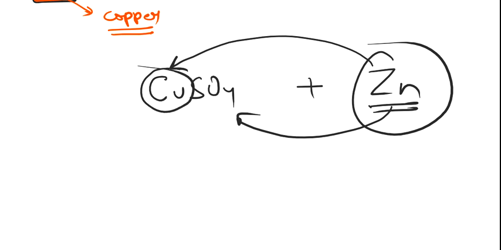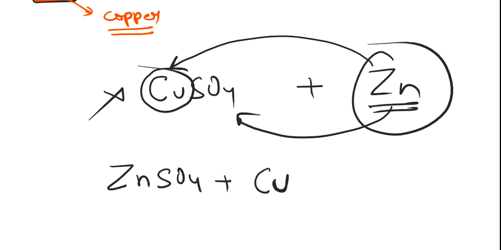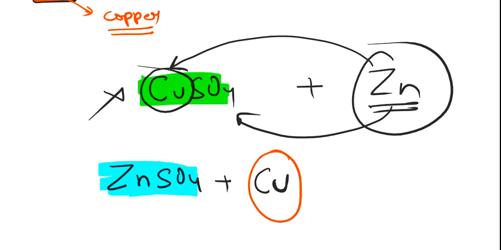He will fight with copper, both are metals, and he will remove this copper. So what will be in the reaction? ZnSO4, and copper will stay alone. Clear? Copper sulfate is a blue color solution, zinc sulfate is a colorless solution, and copper is a red color deposit.